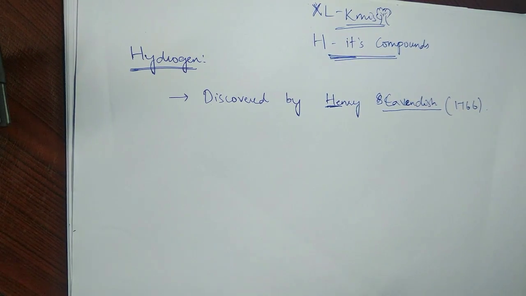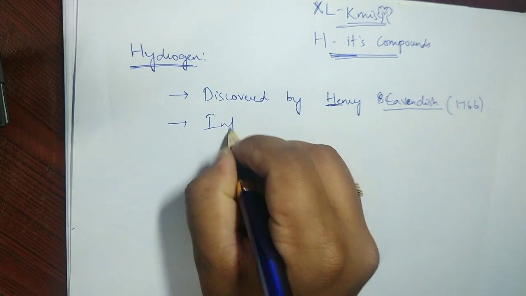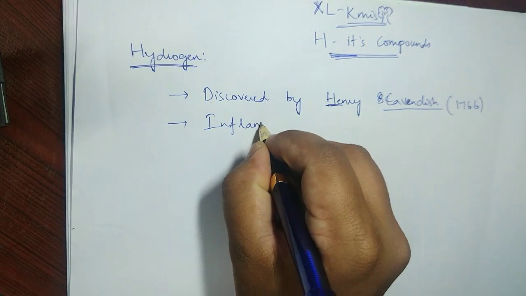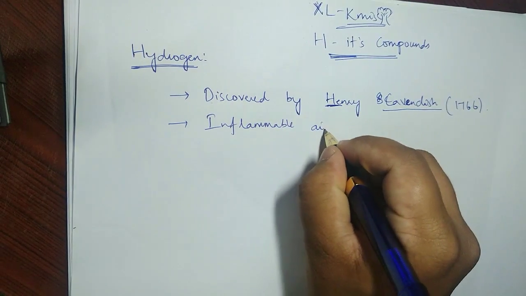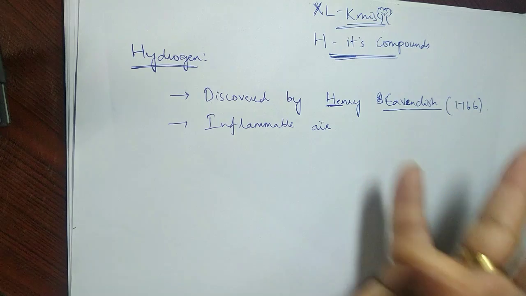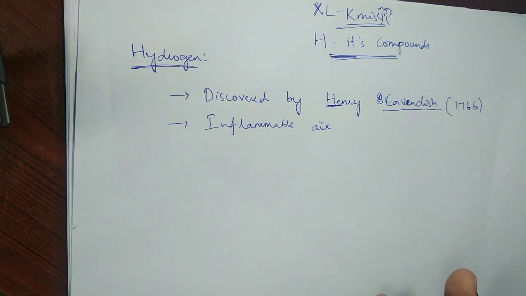He performed a reaction of acids on metals, and a gas came out, and he observed that the gas is inflammable, so he named it inflammable air.